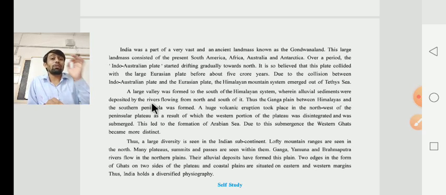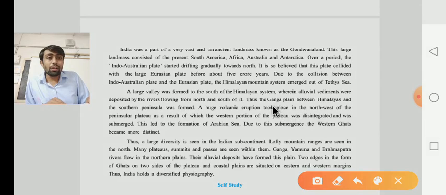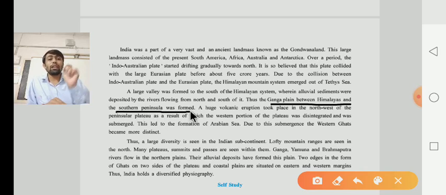And you know very well that whenever heavy rainfall is there, the water also brings the soil with it. That's why here they say that the alluvial sediments were deposited by the rivers flowing from north and south of it. Thus, the Ganga plains between the Himalaya and the southern peninsula were formed, because the alluvial sediment was deposited by the rivers flowing in the north and south.